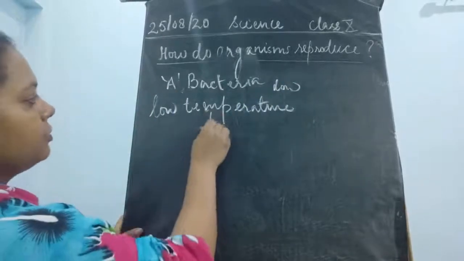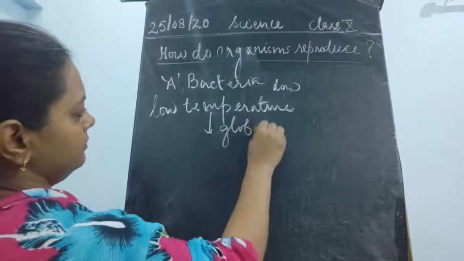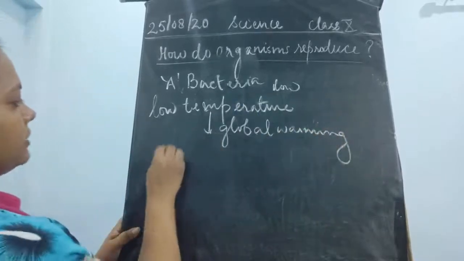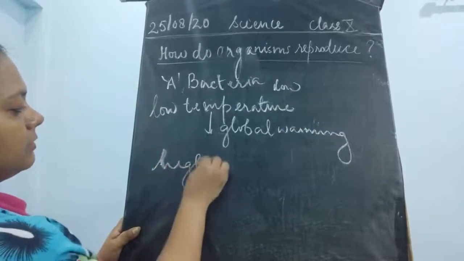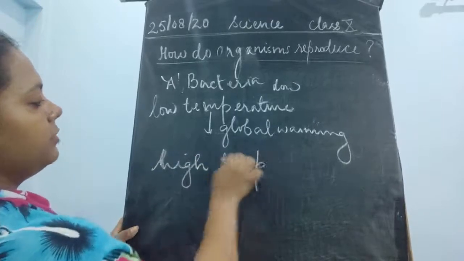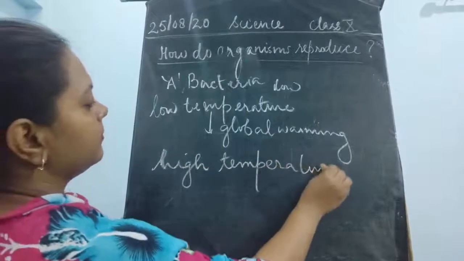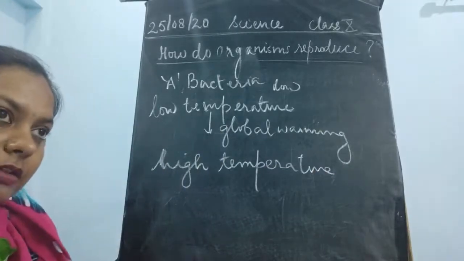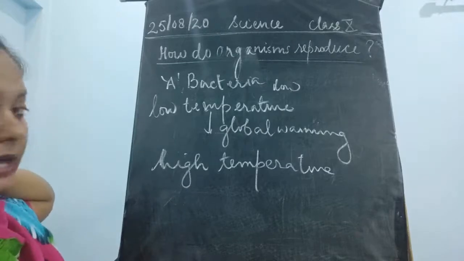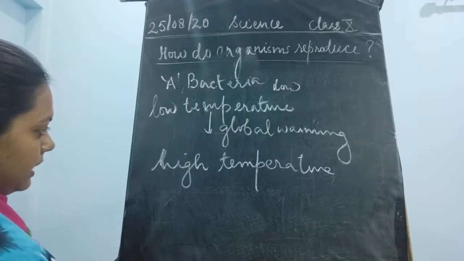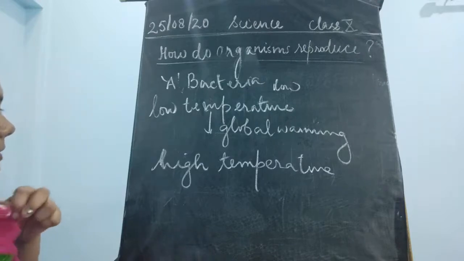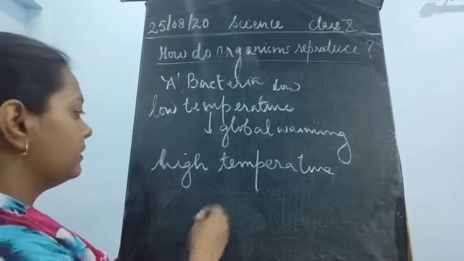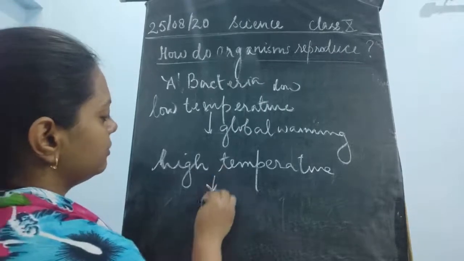Now what happens due to global warming? Because of global warming, the temperature would be high. Now because of the high temperature, what would be the effect on this bacteria? The effect would be that this bacteria would be dying. Because of this high temperature, the bacteria is going to die.